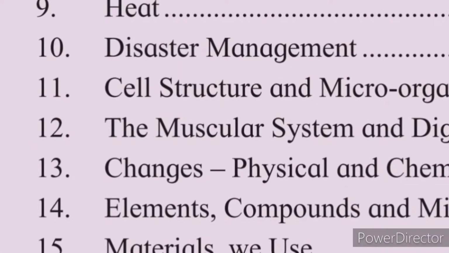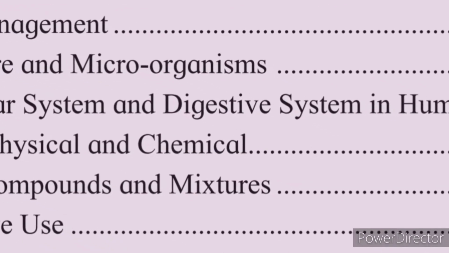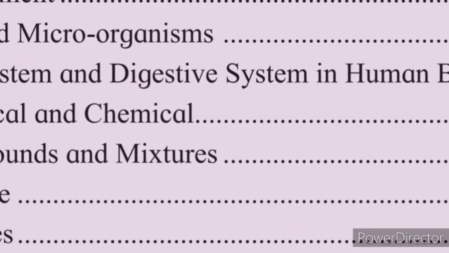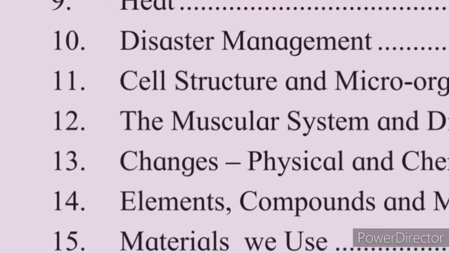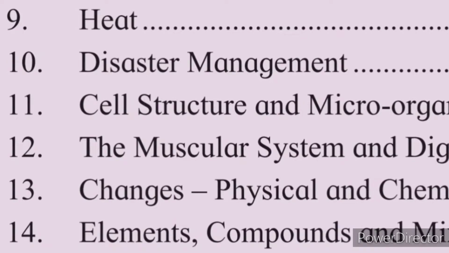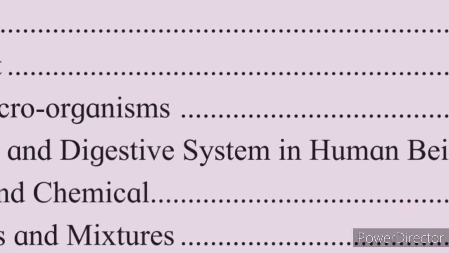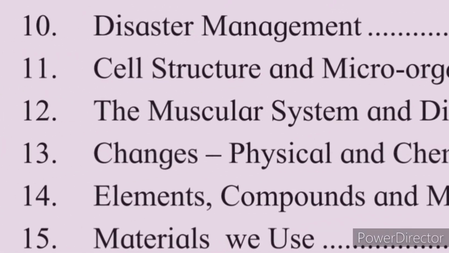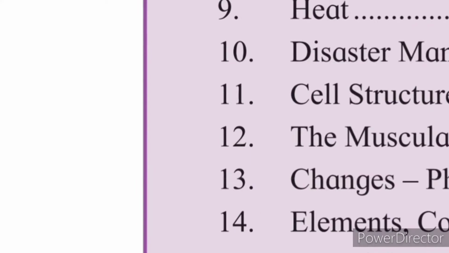Chapter number 12, the muscular system and the digestive system in human beings. Chapter number 13, changes physical and chemical. And chapter number 14, elements, compounds and mixtures. Let's look at a revision of all these 4 chapters.